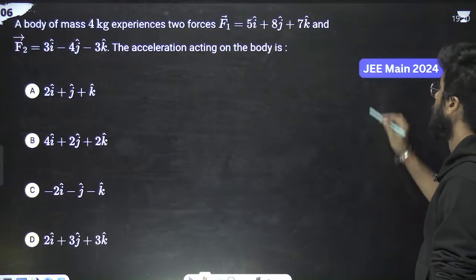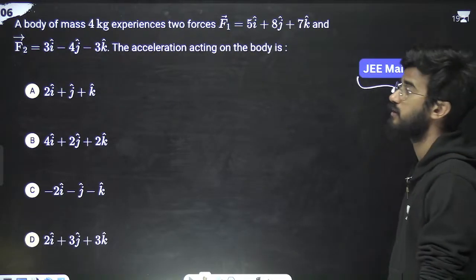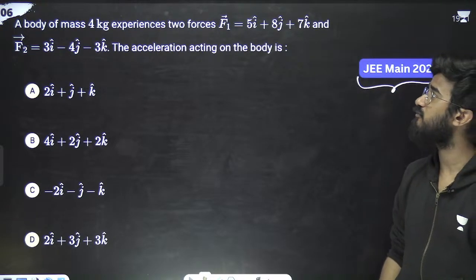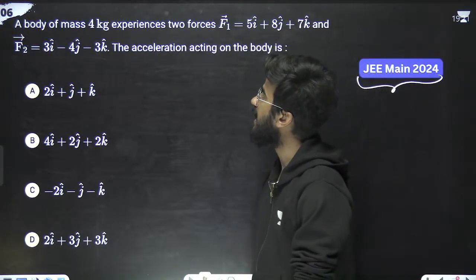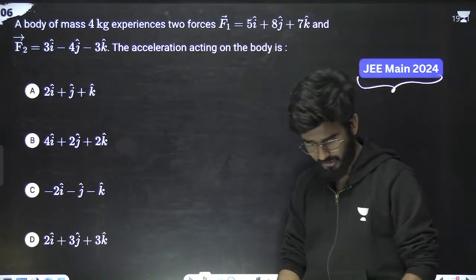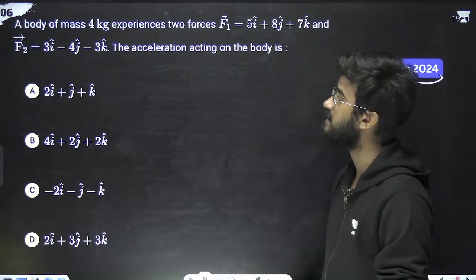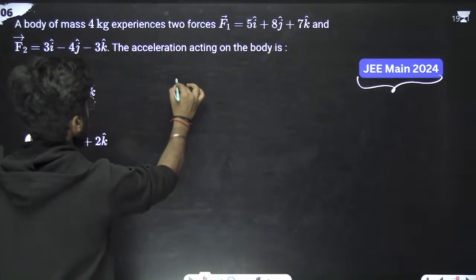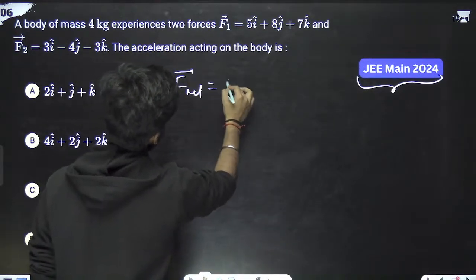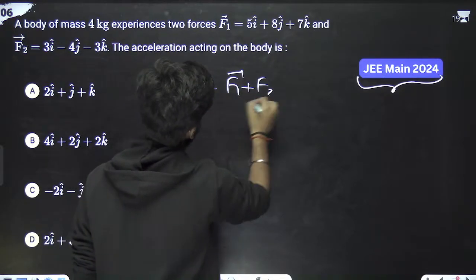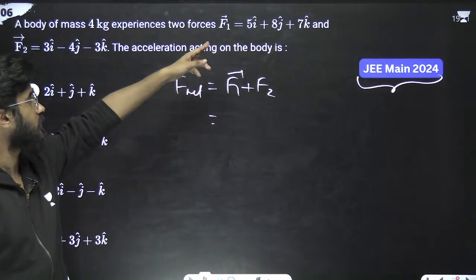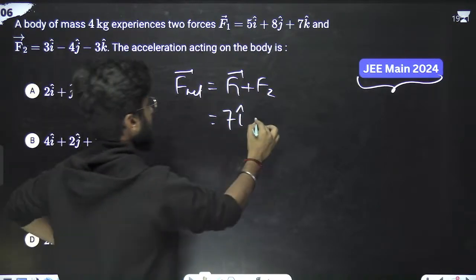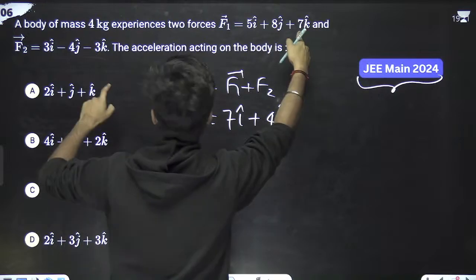Okay, next is question number 6 from 2024. The question says a body of mass 4 kg experiences two forces, F1 and F2, and we have to calculate the acceleration of the body. This is the one force, this is the second force. We will just calculate the total force. F net is equal to F1 plus F2. Just add those things. So 5 plus 3 means 8 i cap, 8 minus 4 means 4 j cap, and 7 minus 3 means 4 k cap.